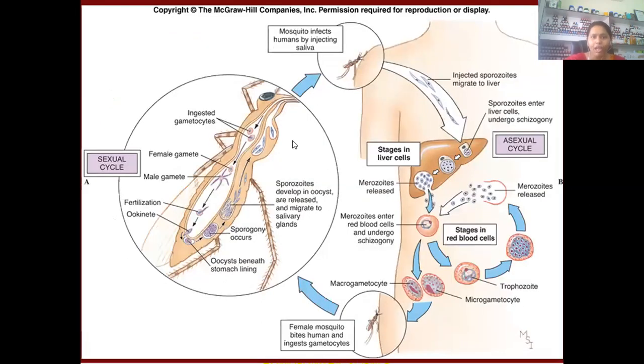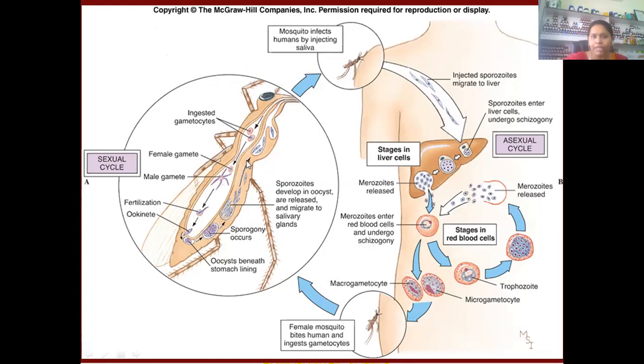See, please focus on this diagram. After ingesting the gametocytes, the mosquito's gametocytes mature and form the macrogamete and microgamete. After fertilization, this converts into the ookinete. This ookinete will pierce the intestinal wall of the mosquito and convert into oocysts. These oocysts multiply by sporogony and release the sporozoites.